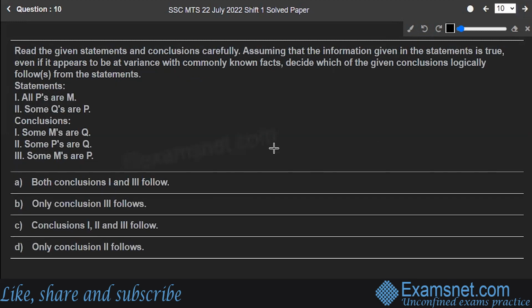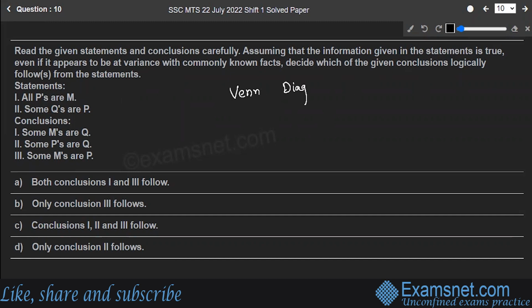Read the given statements and conclusions carefully, assuming that the information given in the statements is true, even if it appears to be at variance with commonly known facts. Decide which of the following conclusions logically follow from the statements. So there are two statements. All P's are M, some Q's are P. Same as we did in the earlier question, we'll take the help of Venn diagrams.